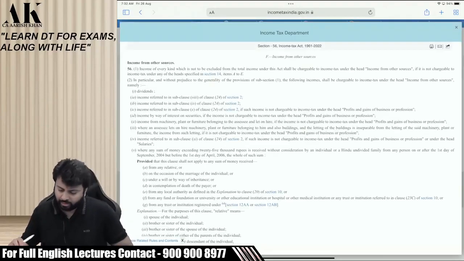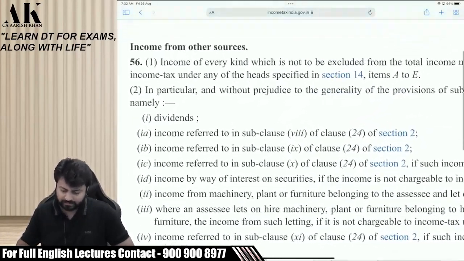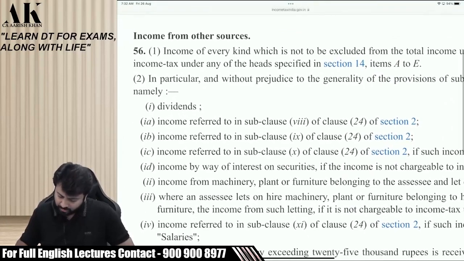Now just see, I don't know whether you are able to see this or not. I'll try to scroll and zoom it. Can you see now? Income from other sources.